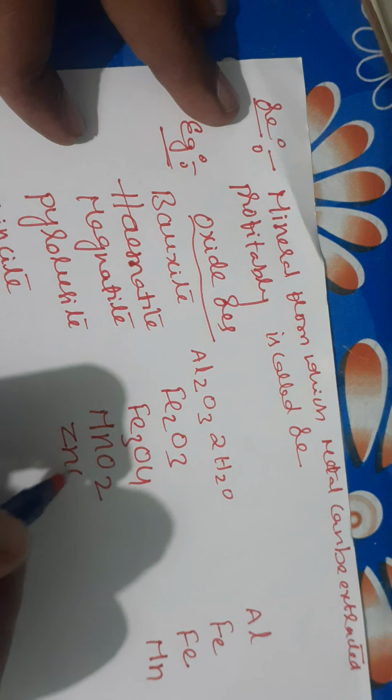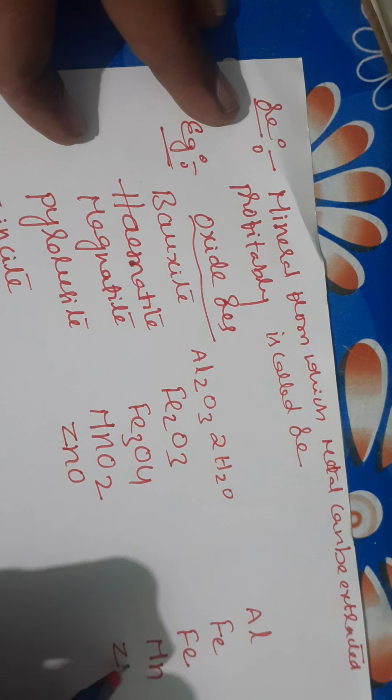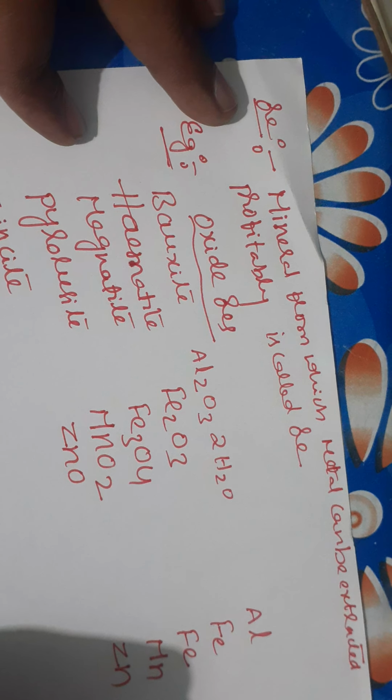Zincite, ZnO, it is the ore of zinc. Pyrolusite means MnO2, students, manganese dioxide, in which the metal present is manganese. Zincite means ZnO, students, in which the metal present is zinc.